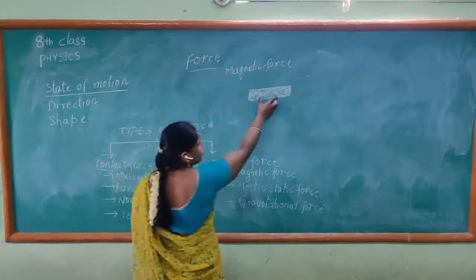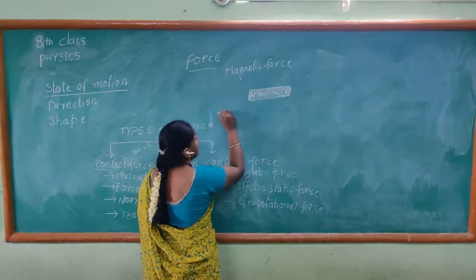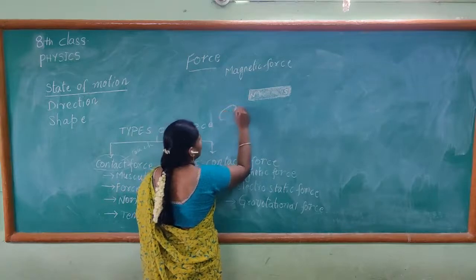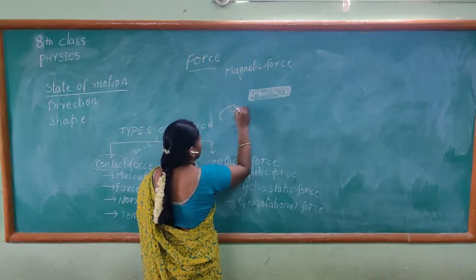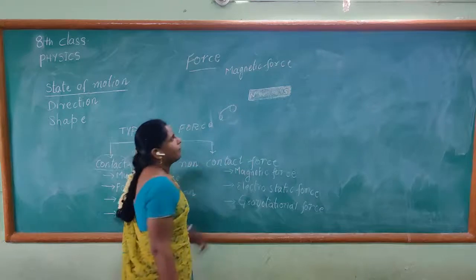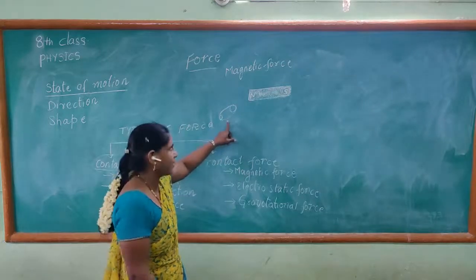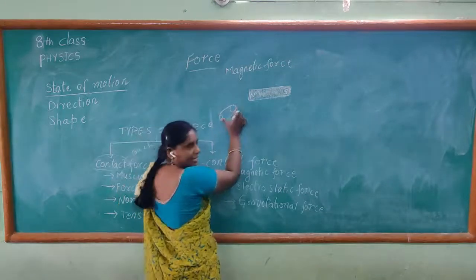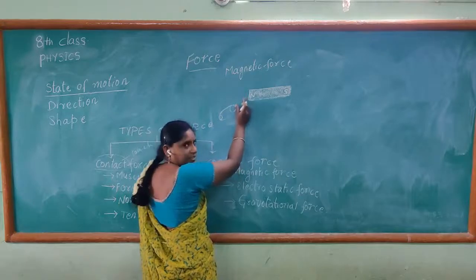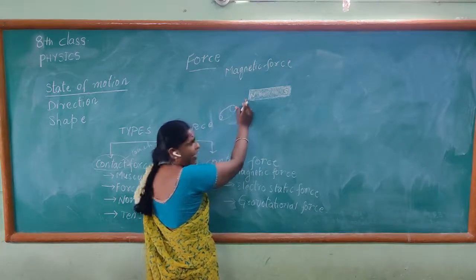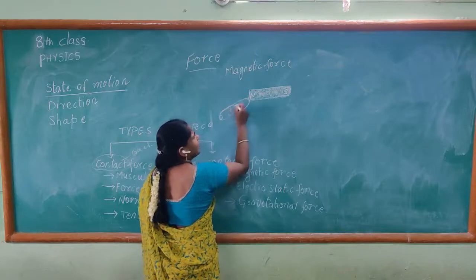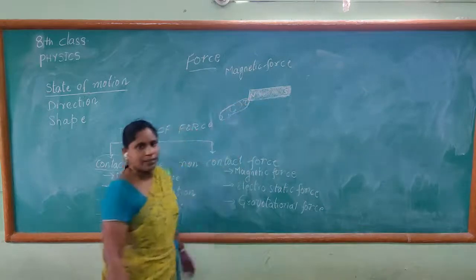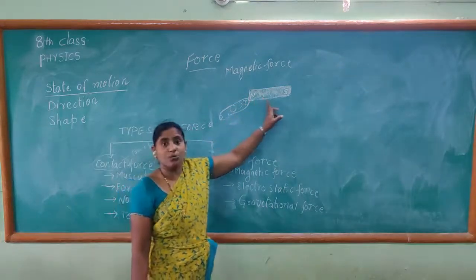Now, take one strong magnet and place one pin nearby. As it is nearby, there is no contact. Even though there is no contact, the pin comes and is attracted towards the magnet.